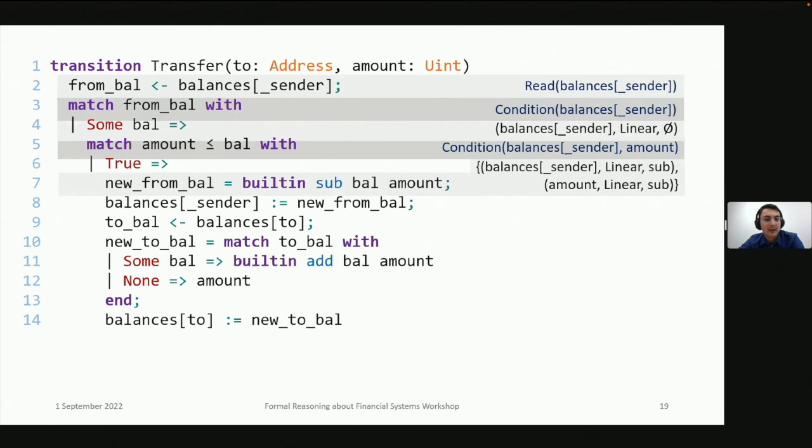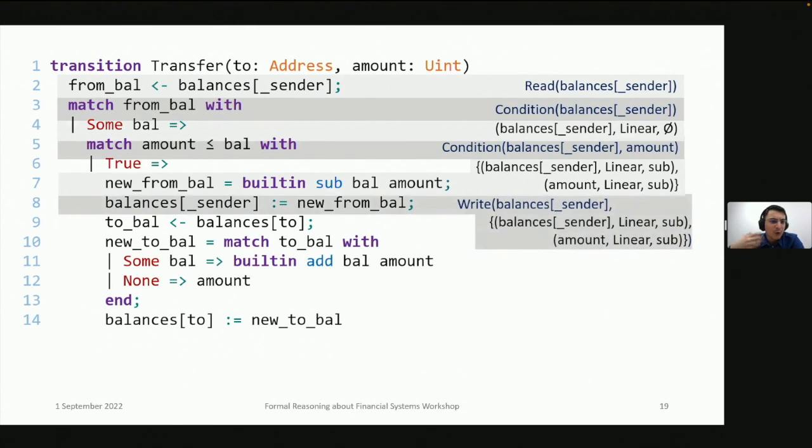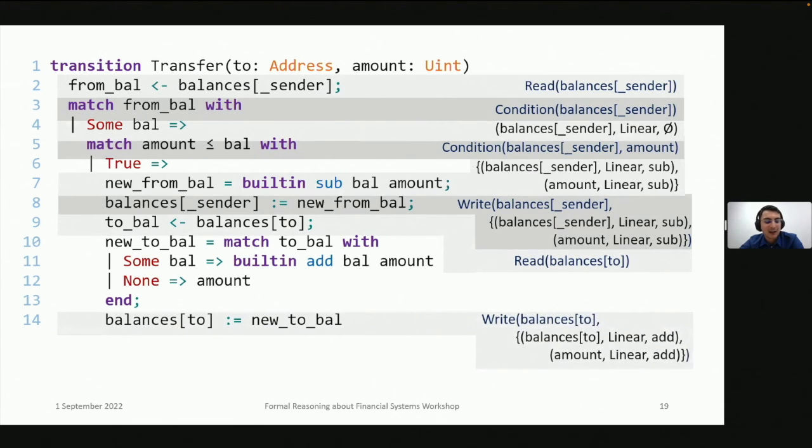Amount flows linearly into this new from_bal binder with the subtraction operation applied to it. We write this value to balances[sender], and then we read the balances[to], add the amount to it, and write it again. And all these annotations on the right form the effect summary of the transfer transition.